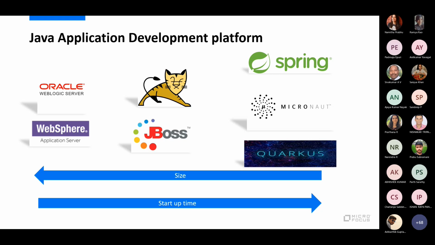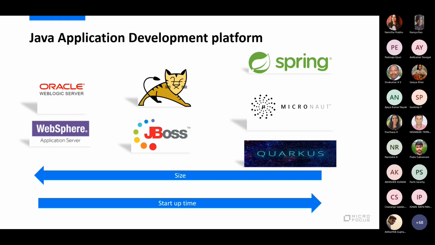These application servers are licensed, you have to pay for them, and they bundle all the dependent libraries. If I'm using something like a WebSphere or a WebLogic server, you will also get functionalities to do JMS, maybe JNDI lookups, EJBs. A lot of things come pre-baked with an application server. So huge in size, and you have to pay money for a license.